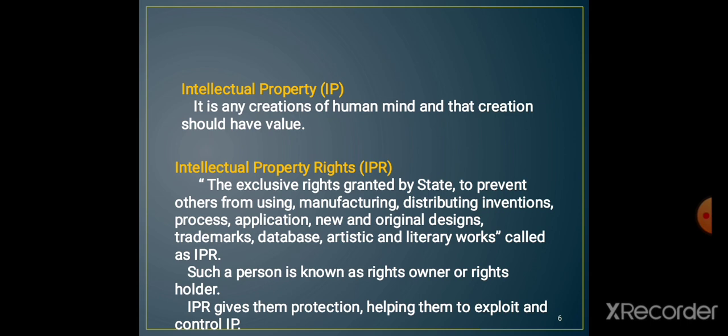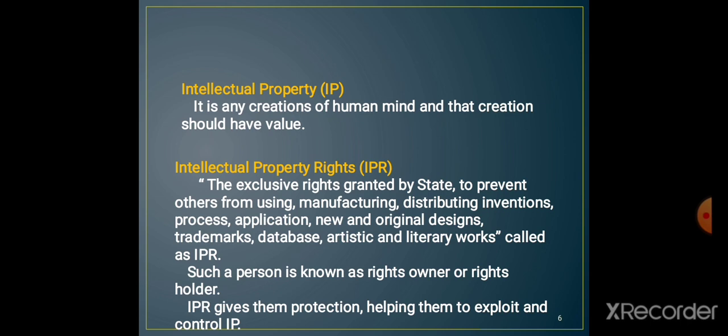The R stands for rights, that is the exclusive rights granted by a state to prevent others from using, manufacturing, or distributing inventions, processes, applications, new and original designs, trademarks, databases, and artistic and literary works. These are called IPR, intellectual property rights.